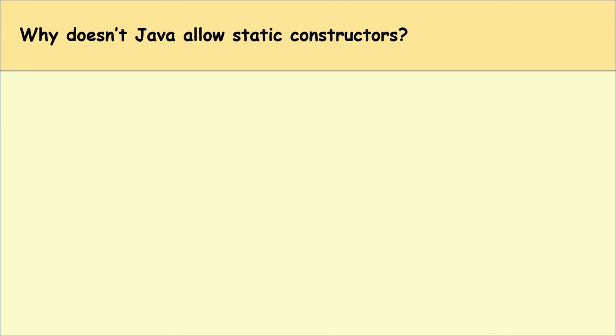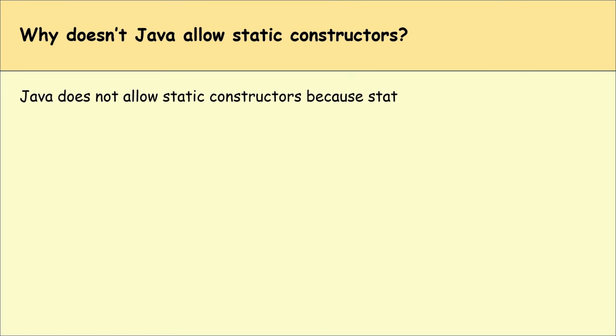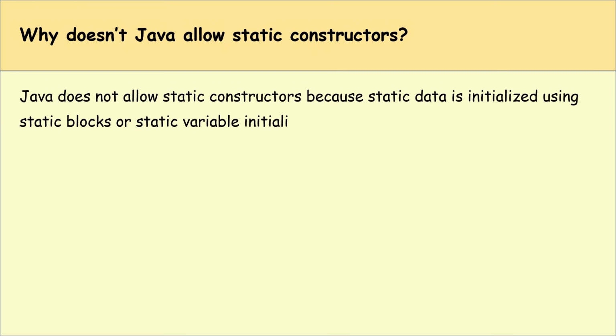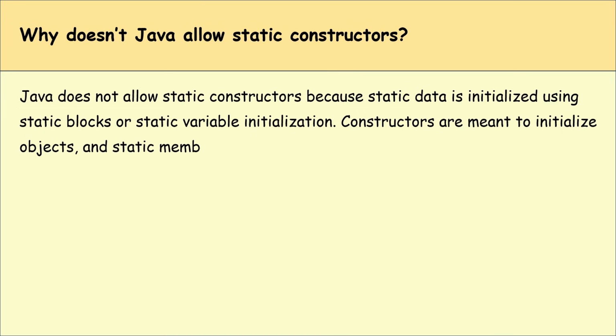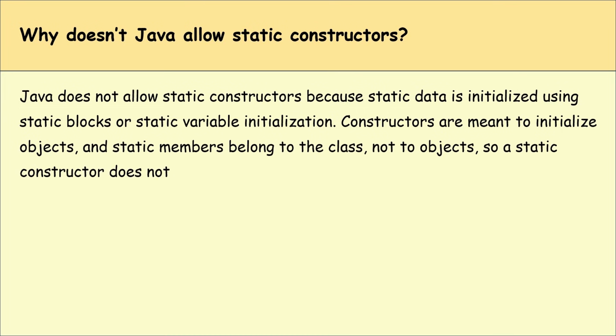Why doesn't Java allow static constructors? Java does not allow static constructors because static data is initialized using static blocks or static variable initialization. Constructors are meant to initialize objects and static members belong to the class, not to the object, so a static constructor does not fit the purpose.